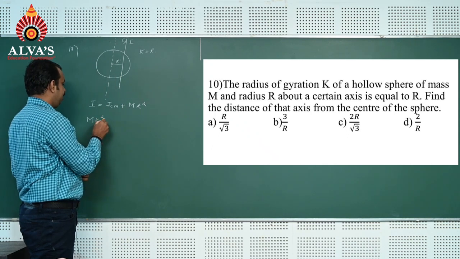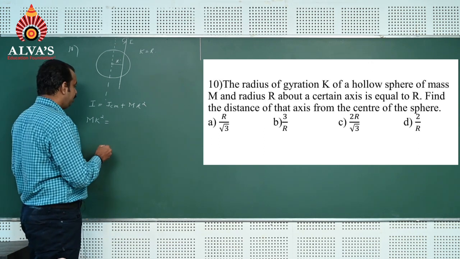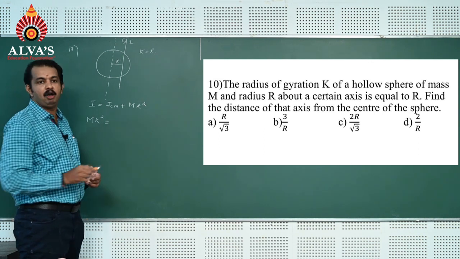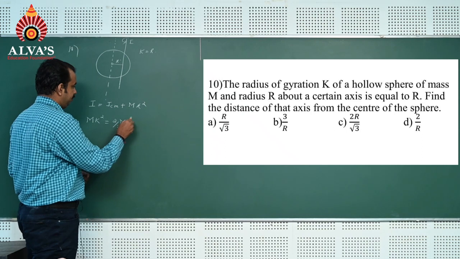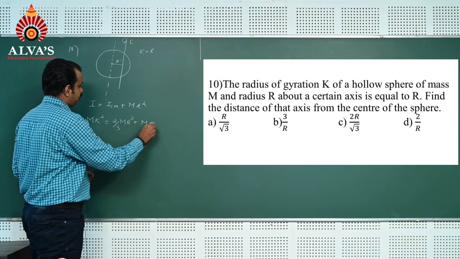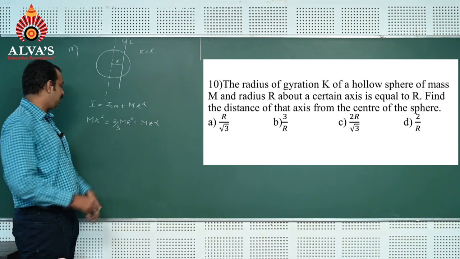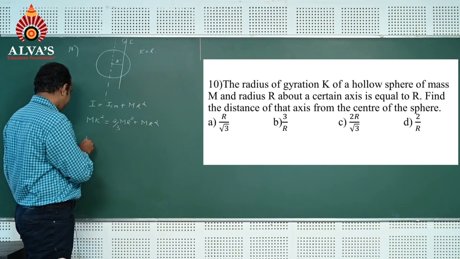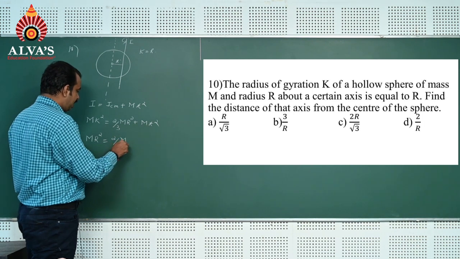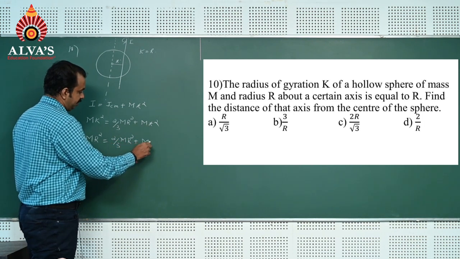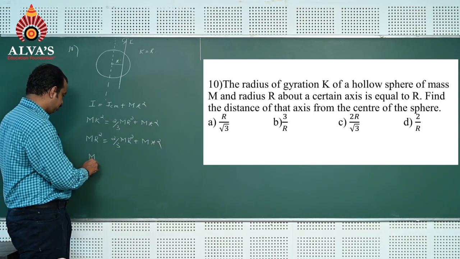ICM, since it is a hollow sphere, the moment of inertia about the diameter is 2 by 3 m r square, plus m into x square. And as given in the problem, k is equal to r. We can substitute k as r. That is, m r square is equal to 2 by 3 m r square plus m x square.